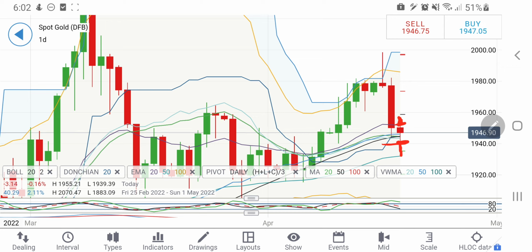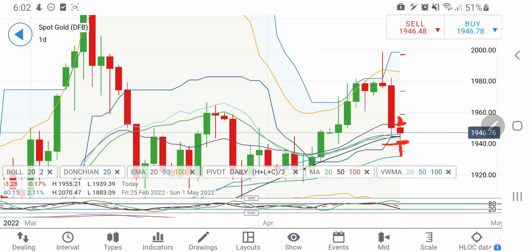We can expect 1960, 1970 levels. Also, on the downside, yes, if it breaks 1940, we have to initiate a short entry for 1935 and 1930 levels. Don't trade between 1940 and 1950. Again, I am keeping the same stand as I have shared in the morning. Don't trade between the 1940 and 1950, 1951 zone. Beyond 1951, initiate a long entry.